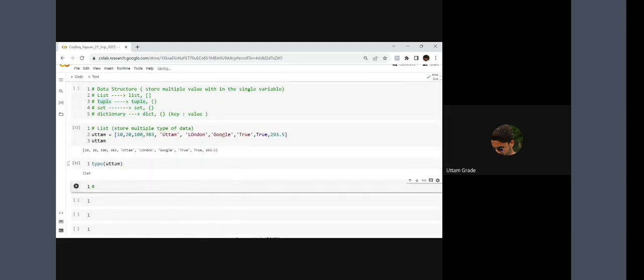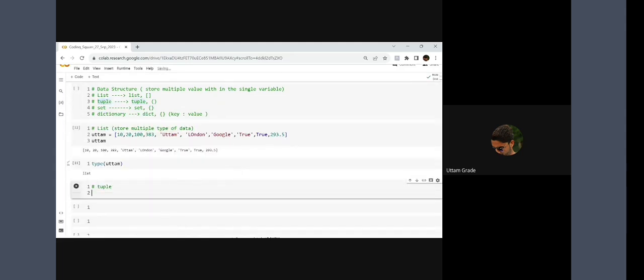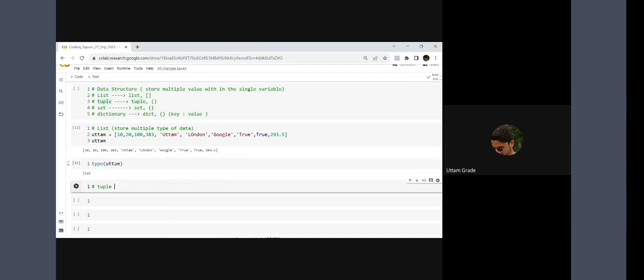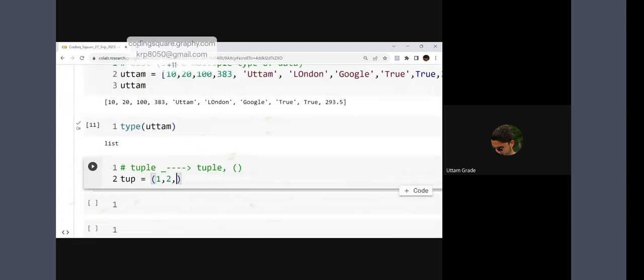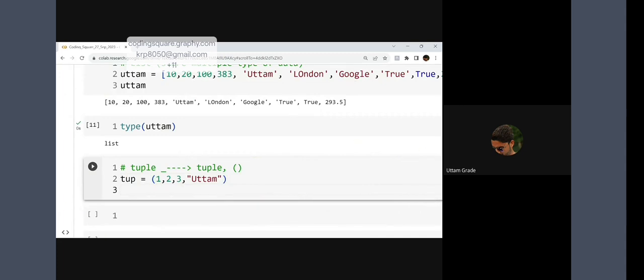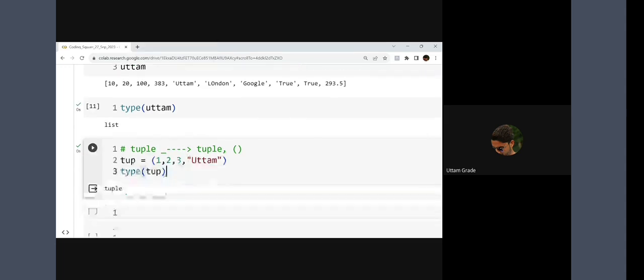So another data structure I'm going to talk about is tuple. How to represent a tuple? You have to write tuple, or you can write this normal bracket directly. I'm writing tup only, with values 1, 2, 3. Now use type of tup. What will it tell you? It will tell you tuple.